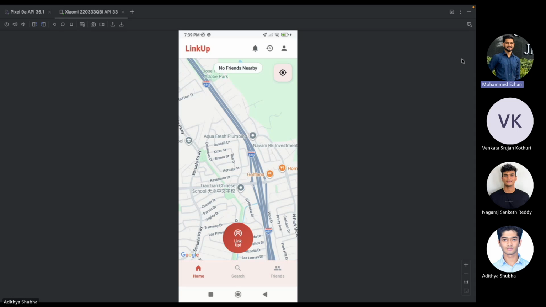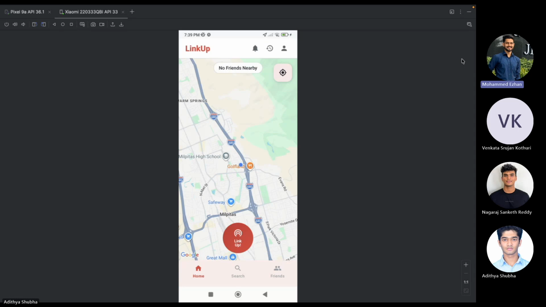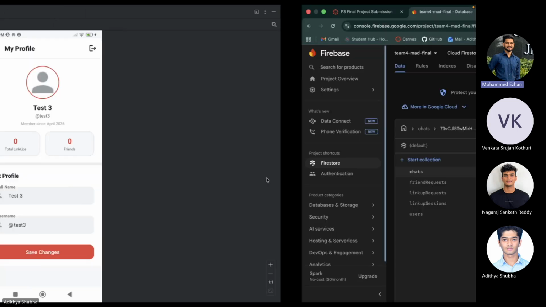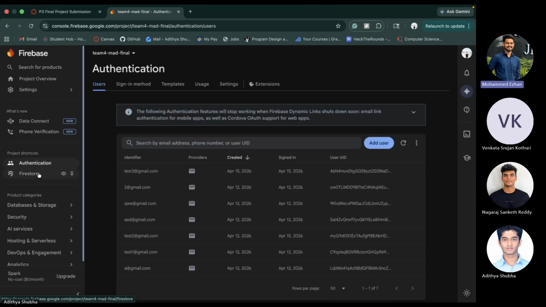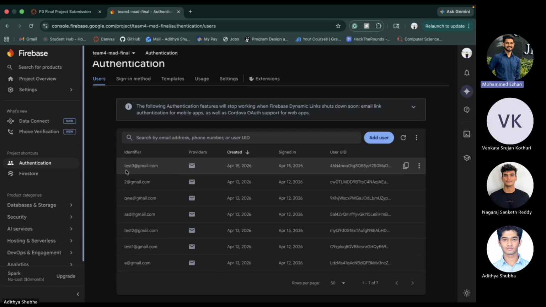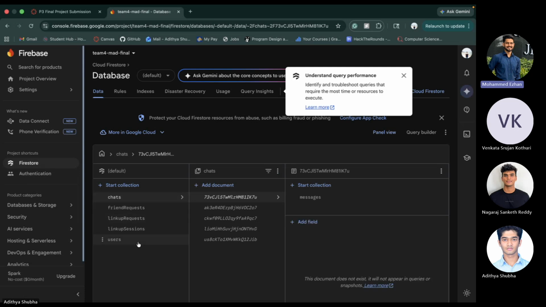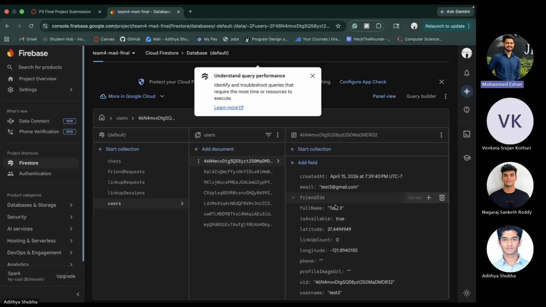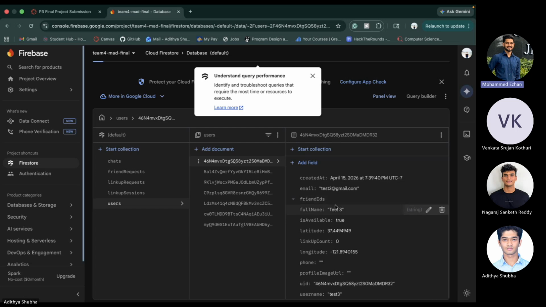And once we are in the app, we have the basic screen that shows up. So in a nutshell, we have the home screen, we have the search button, and we have the profile page as well, where it shows the username that just logged in. And we also have the user data, that is the total link ups and the number of friends that we have. And on the Firebase console, we can actually see that the user is getting persisted with the help of Firebase authentication. So once the user is registered, the username and the password is stored here, and all the documents in the Firebase console are persisted consistently.